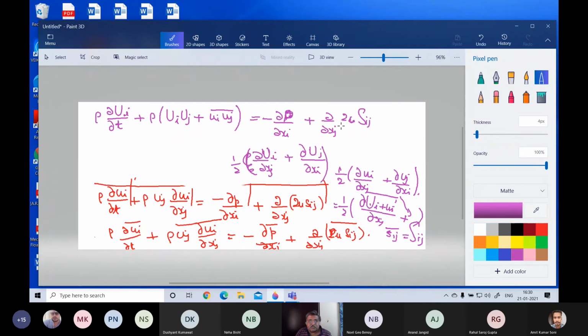Okay, I'm going to stop. Just hold on, just 5 more minutes. So this one is the long equation, and then this becomes the Navier-Stokes equation for a turbulent flow. So for a turbulent flow, this is the Navier-Stokes equation.